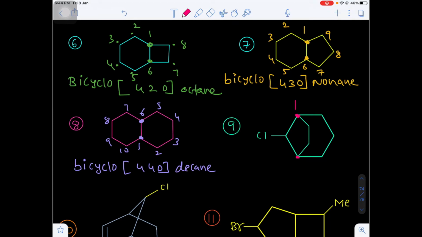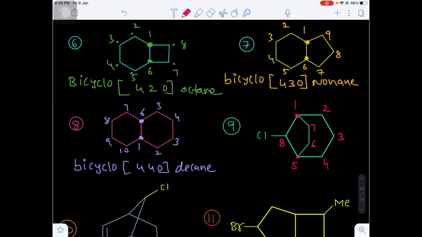Next go to the longest bridge, that will be 2, next 3, next 4, next 5. Okay. Next you have one more bridge in which 2 carbons are there. So 6, this will be 7, and the last will be the shortest bridge, that will be the 8th. Are you getting my pen?